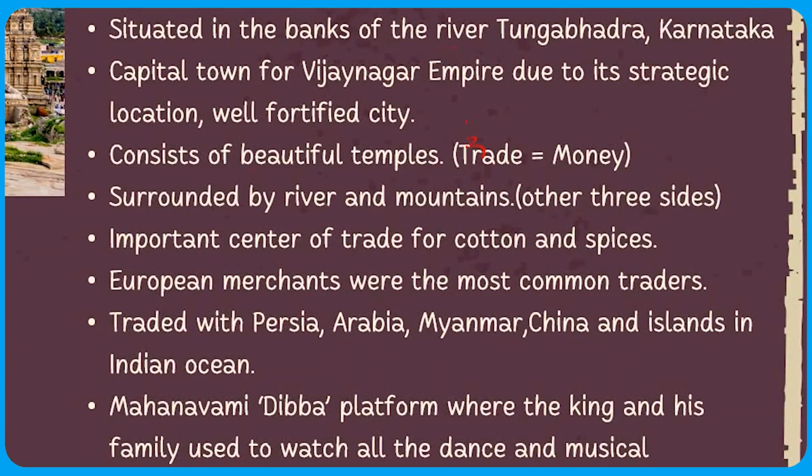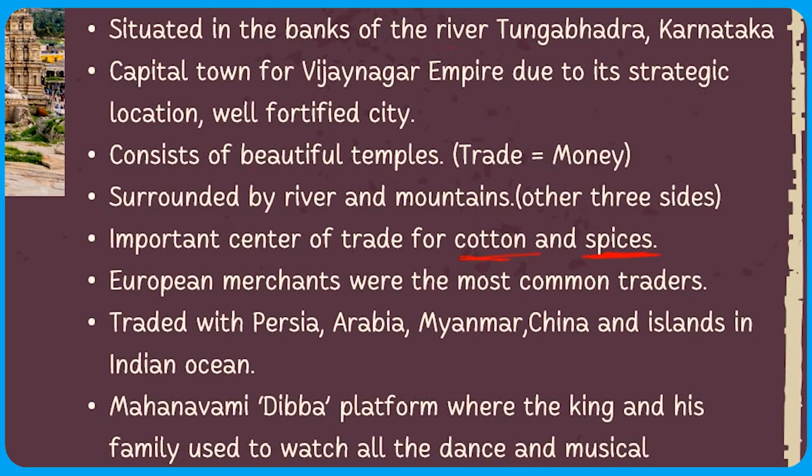Now let's cover the next point, that it is an important center of trade for cotton as well as spices. This was the major thing for which Hampi was very famous, because cotton and spices were 2 types of trade which were most popular, and they were traded from which town?